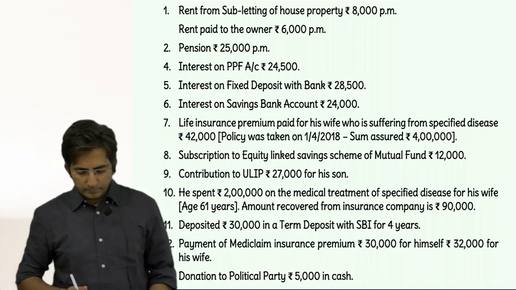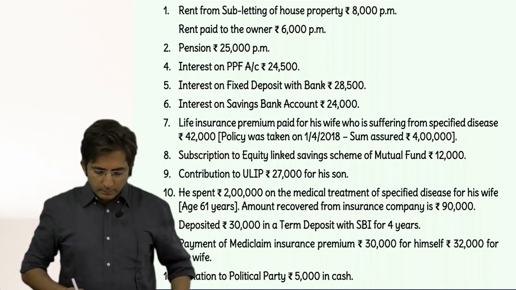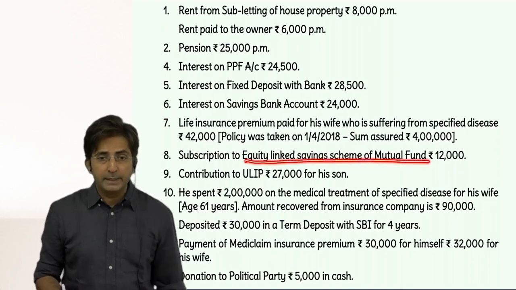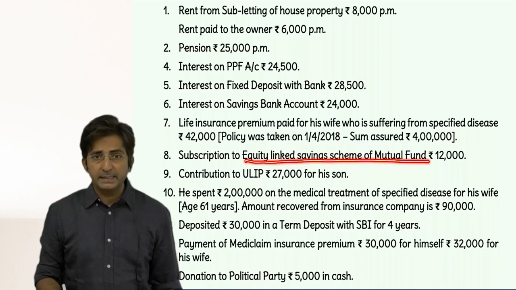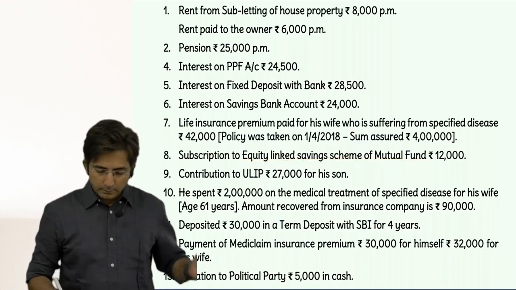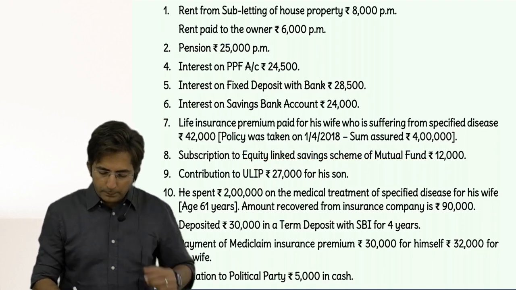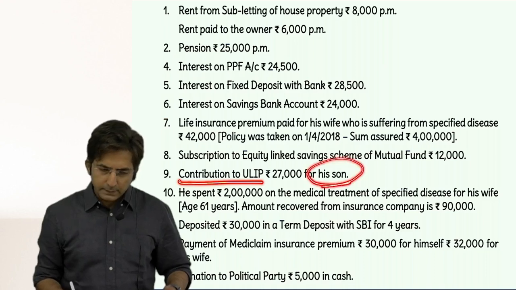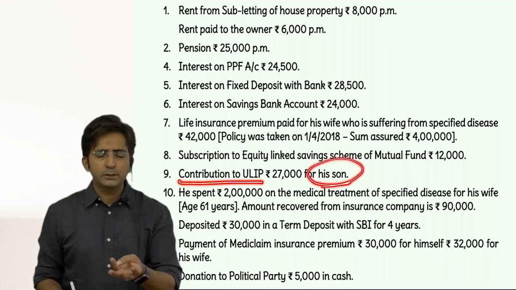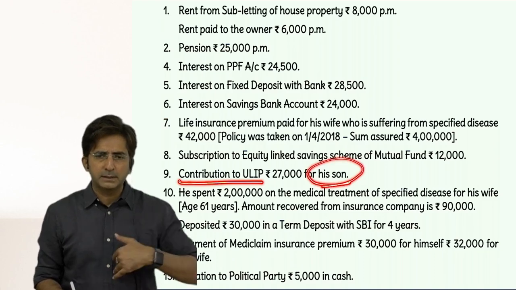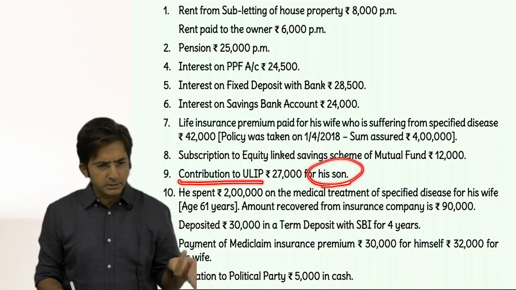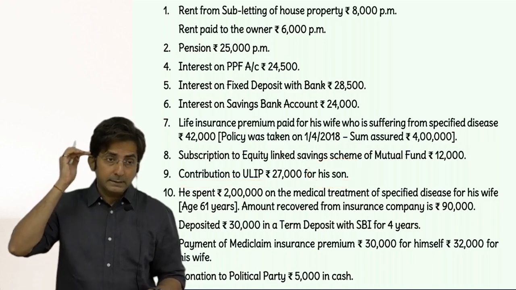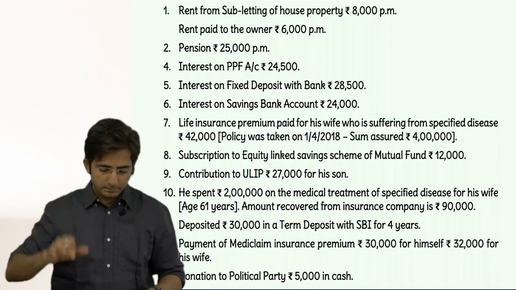Then subscription to equity linked savings scheme or mutual fund. This will come in 80C. Then contribution to ULIP. Even this comes in 80C, but this is for his son. It's allowed. In case of life insurance, ULIP and PPF, it can be assessee, spouse, children. So son means children. And the headache of dependent is there only in 80D.